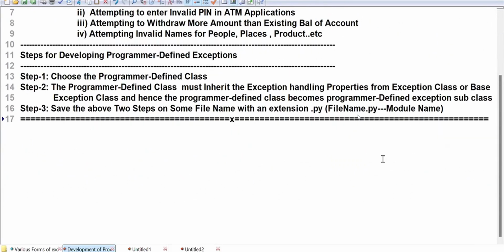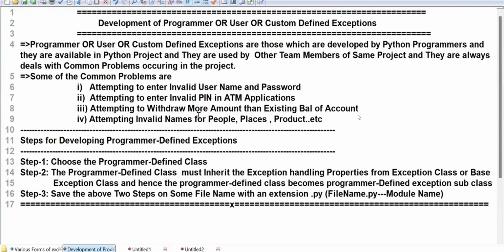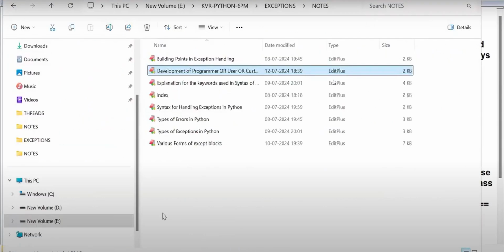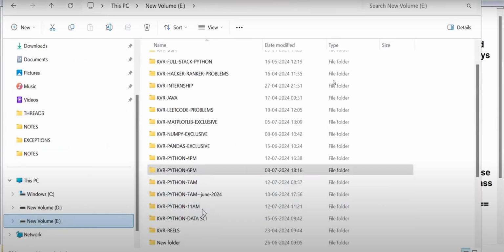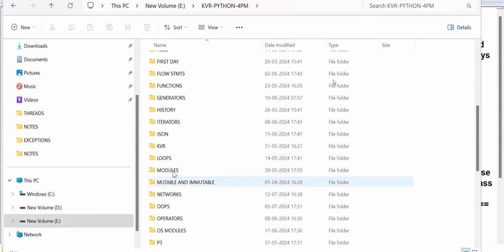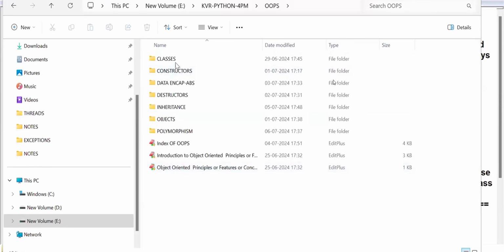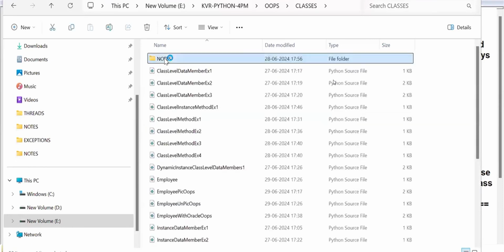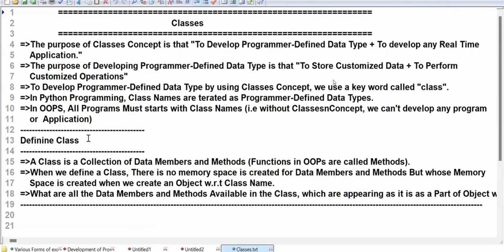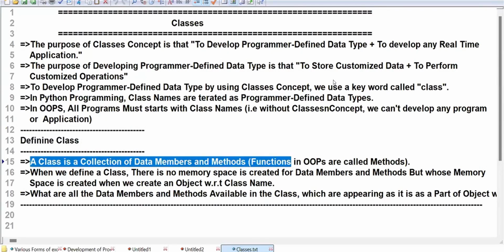Okay, students, now I'm going to enter into the further discussion. So easy, students. Tulasi asks, sir, what is the class definition? See, instead of worrying about the class definition, you just see. I'll go to it in my class at 4 p.m. If I go into OOPs, I don't want to enter into that now. Class concept is there, and under the class concept, the definition of a class is available. If I talk about it now, you can't understand anything. I will explain that very perfectly for you.